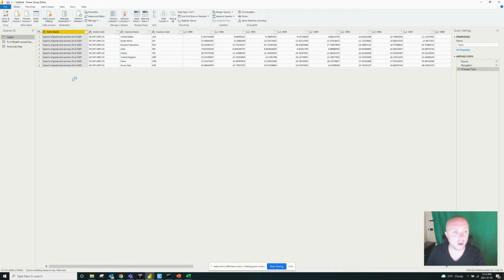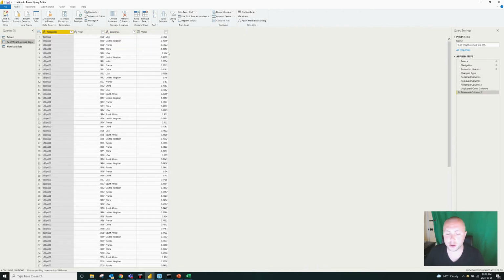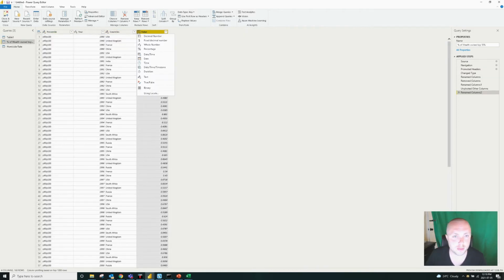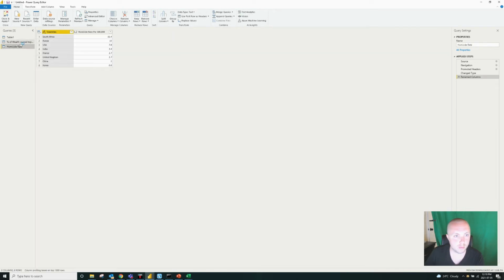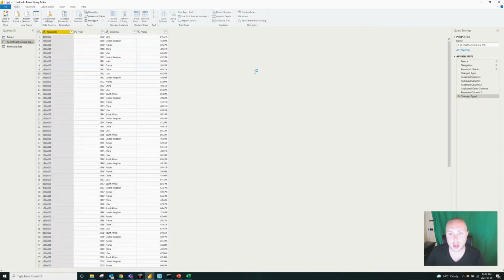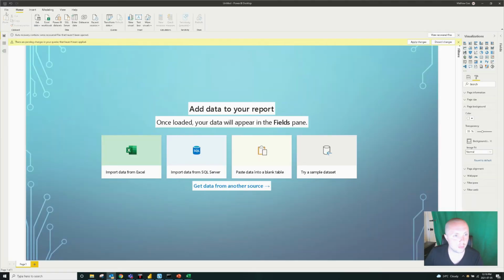As well, for this table here, we're going to unpivot the data. And we're going to just change these values here to percentage. Okay, and now that we have the data ready to go, we're just going to close and apply. And from here, we can start to visualize.